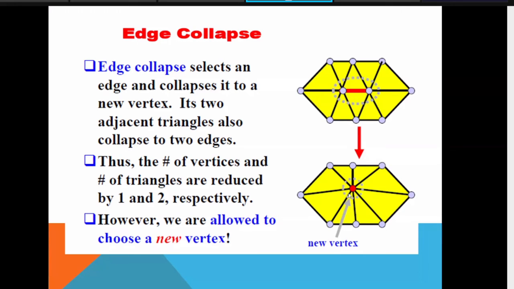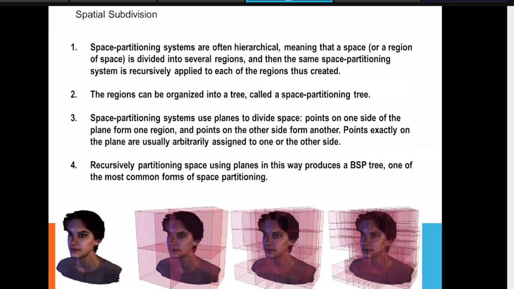Edge collapse technique, full edge collapse, half edge collapse. There are many other techniques available for this simplification. So these graphics algorithms are available, right? To simplify your model. Okay, one more extension of this subdivision algorithm is a spatial subdivision.